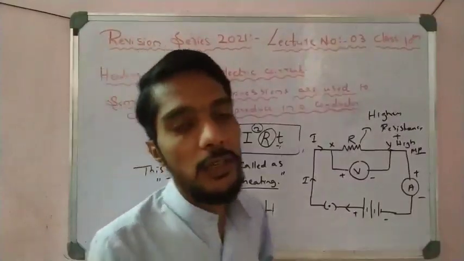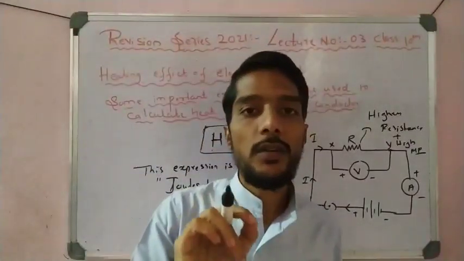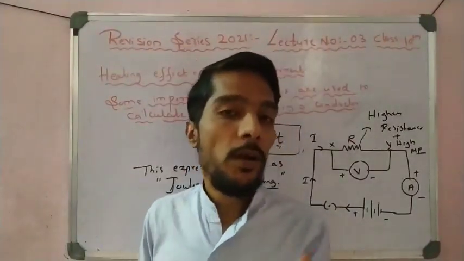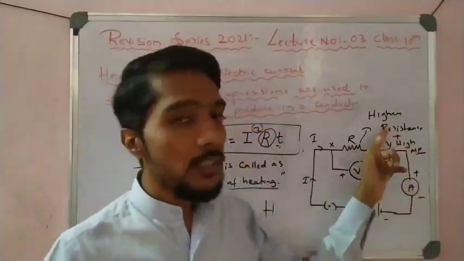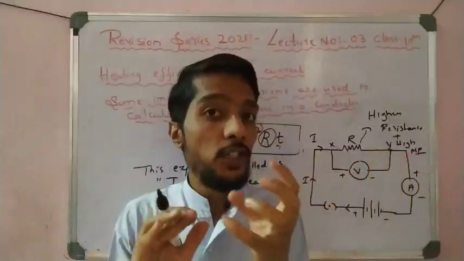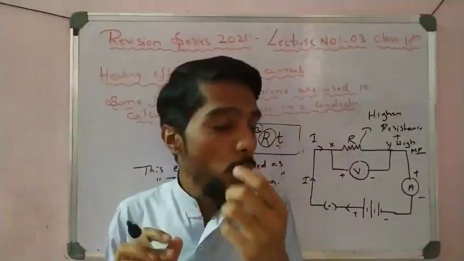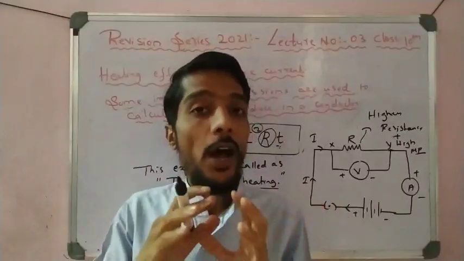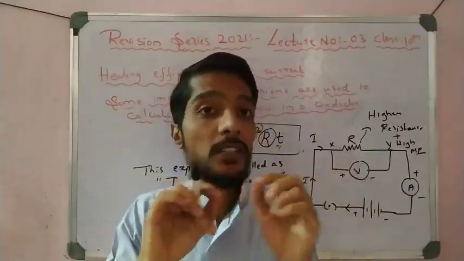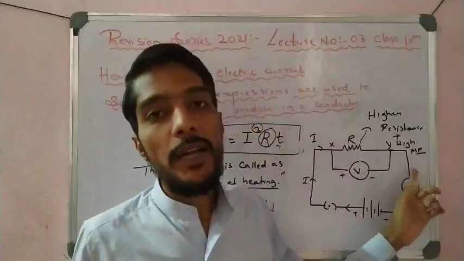For example, tungsten is used in an electric bulb. In an electric bulb, we use tungsten. Why? Because tungsten has high resistance, that is why it is heated and starts to glow, right? It starts to glow, and it has a high melting point, that is why it does not break. When it glows, a high temperature is generated, but it does not melt. That is because of the high melting point.